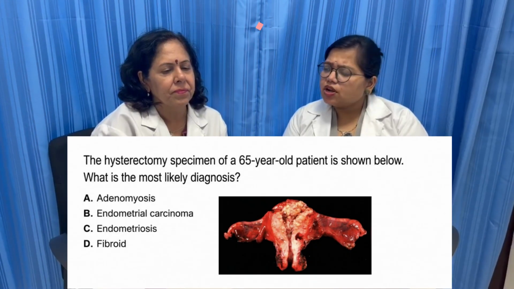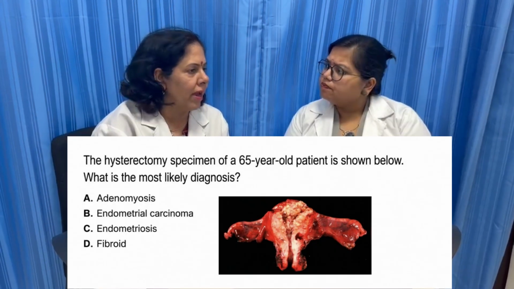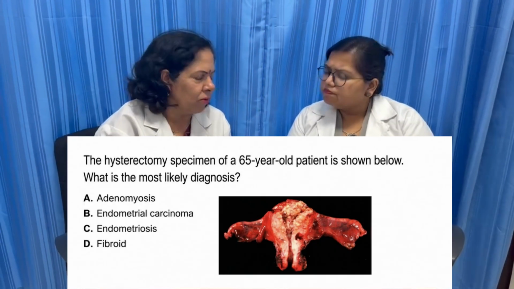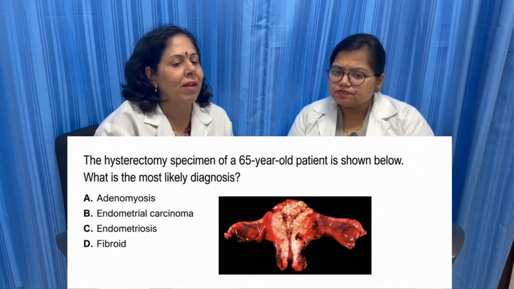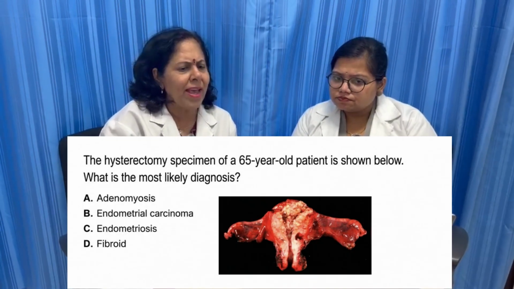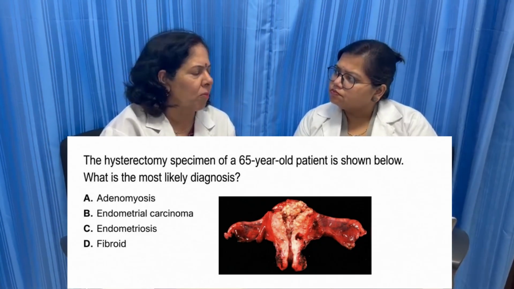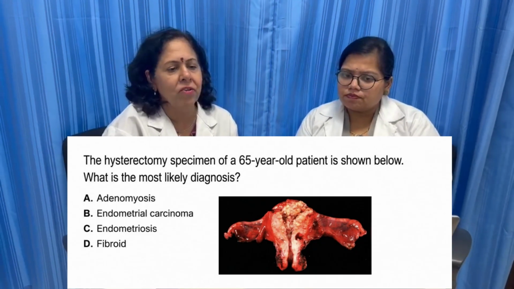Ma'am, why is it not adenomyosis? Now in adenomyosis there is diffuse enlargement of the uterus, and in that case the endometrial cavity is usually normal. On cut section you can see hemorrhagic cysts in the myometrium, but the endometrium is normal in this case. So it is not adenomyosis.